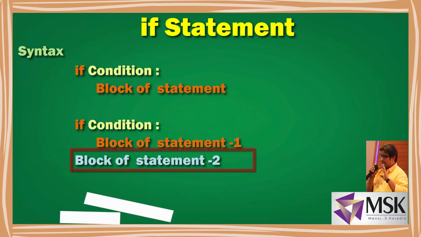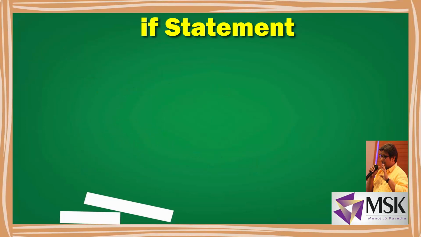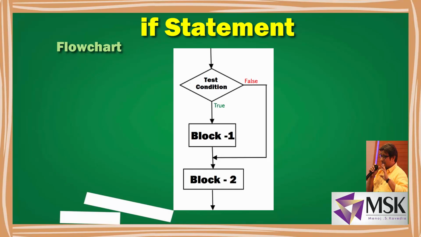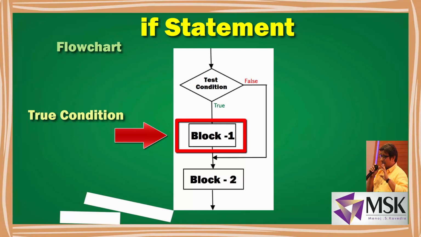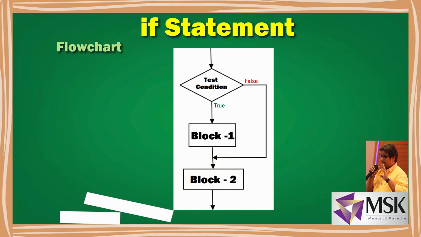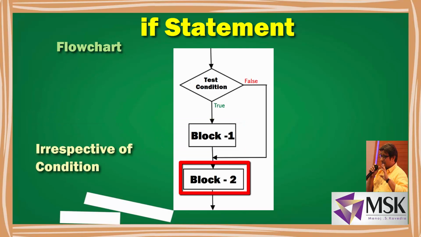The same thing you can see in the flowchart also, where there is a test expression. If it is true, it executes the body or the block of code. Else if the condition is false, it will skip to the other block of code. Irrespective of whether the condition is true or false, the second block of code will be executed.